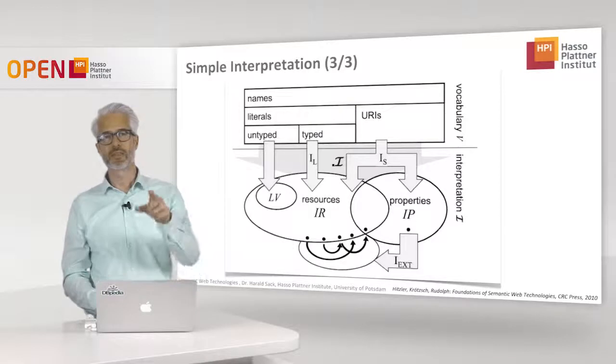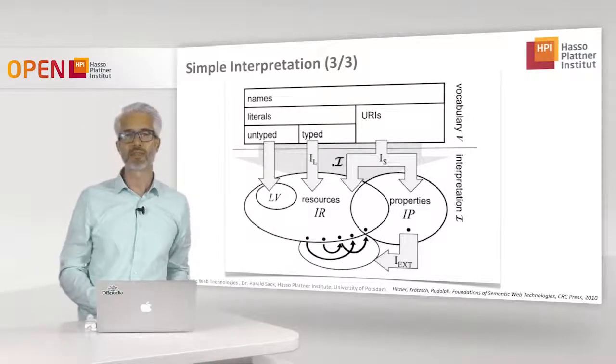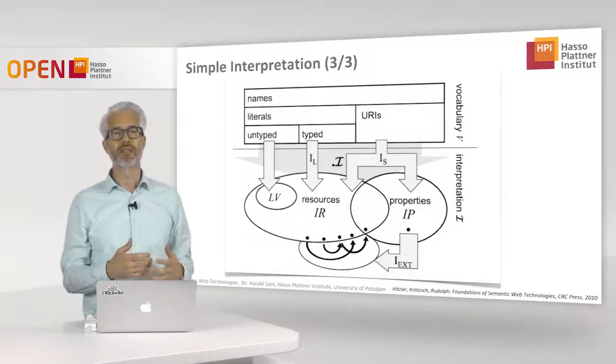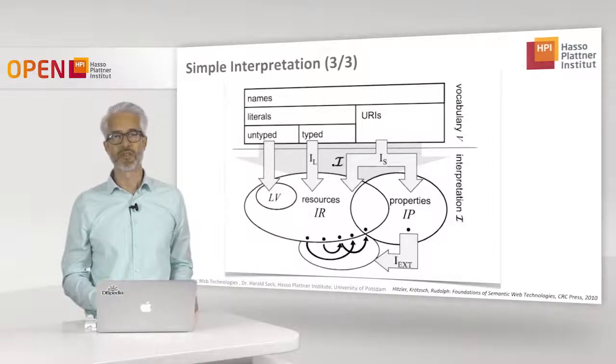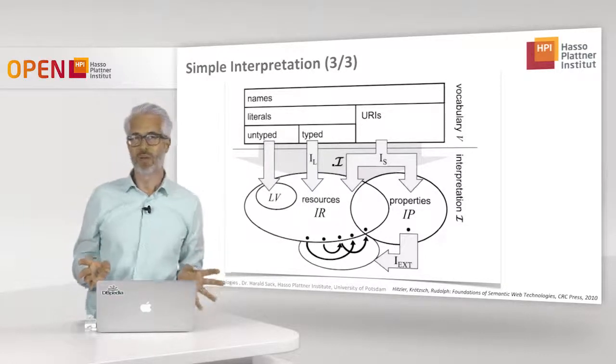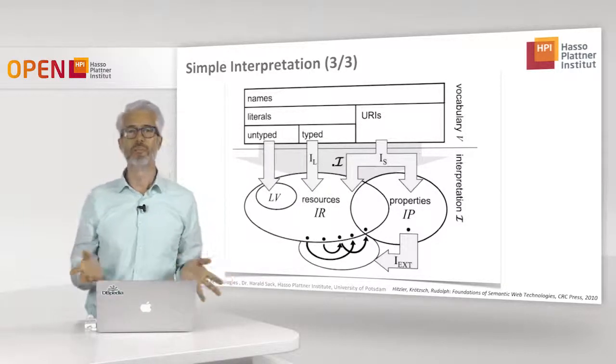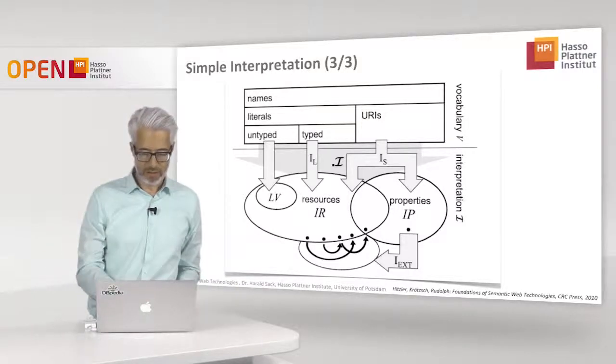And you can also see that the untyped literals are mapped to the set LV of all literal values that are available. So this is the fundament of our simple mapping. Looks quite nice, doesn't it?